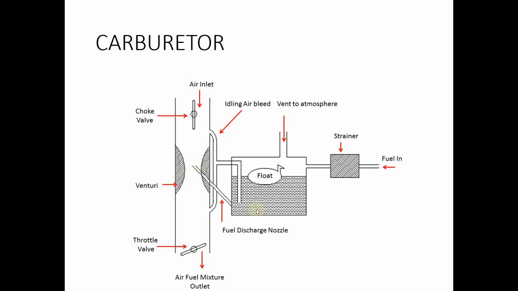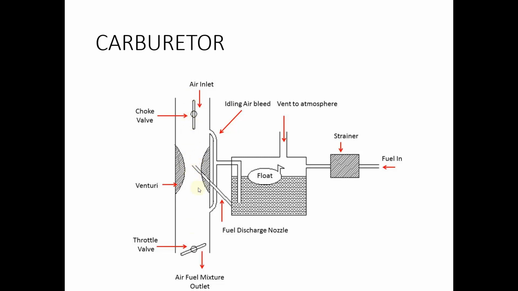So fuel will flow through the discharge nozzle and be supplied through the tip of the nozzle to this area. The fuel falls down as droplets due to the reduction in pressure at this area.